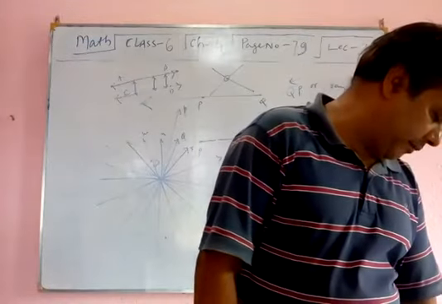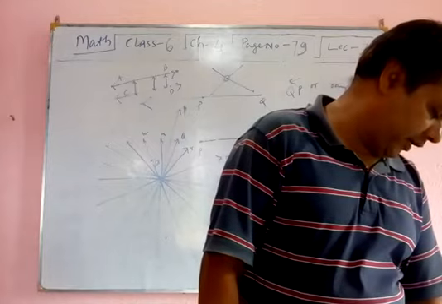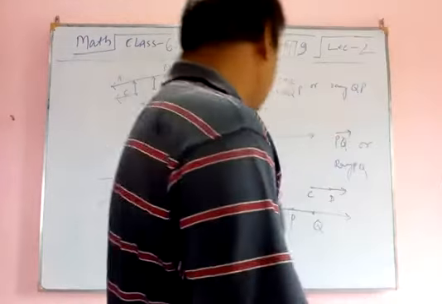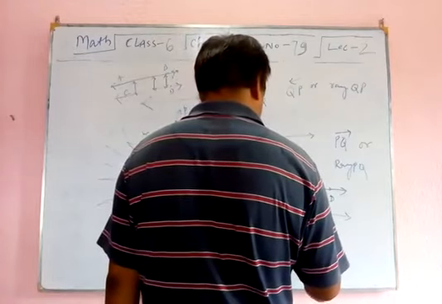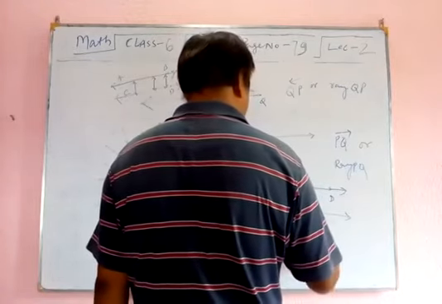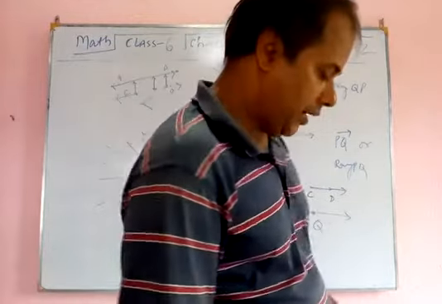In figure 1, line PQ is parallel to line RS. Symbolically, if two lines PQ and RS are parallel, then we will write PQ is parallel to RS.